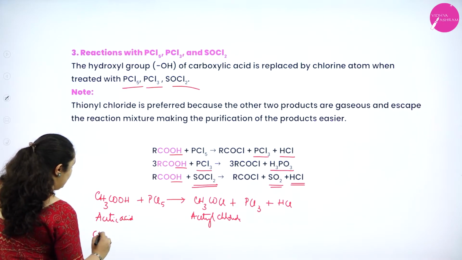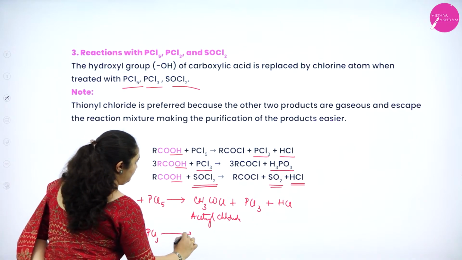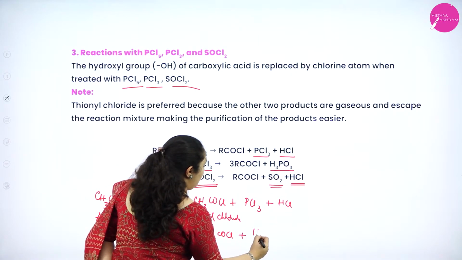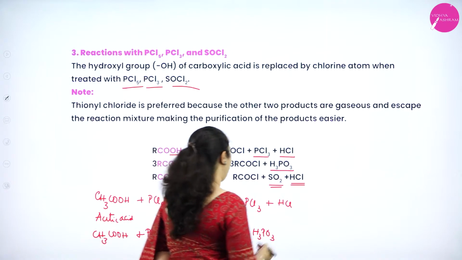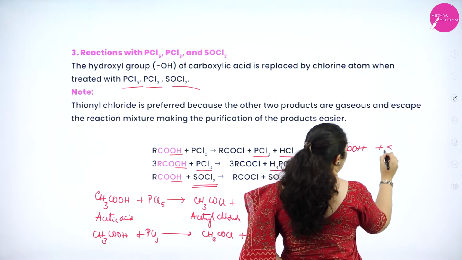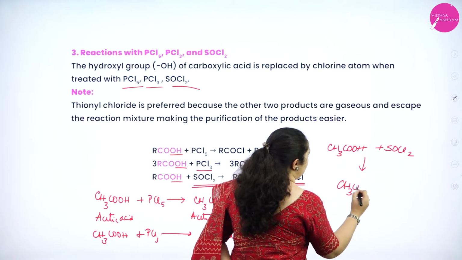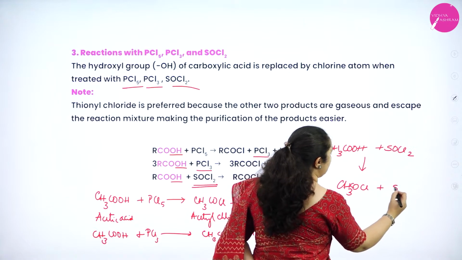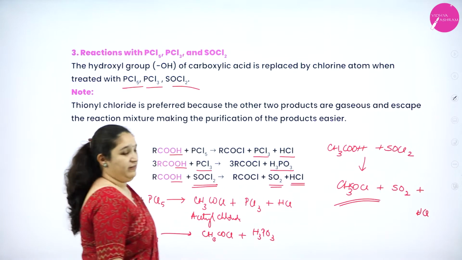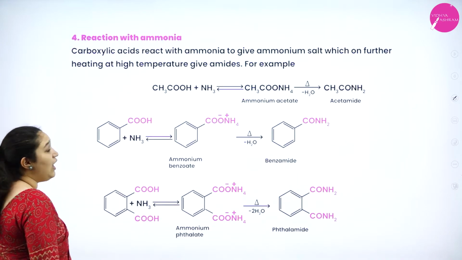So same thing, acetic acid only I'll take with PCl3, CH3COCl plus H3PO3. Okay, I'll write the last one, CH3COOH plus SOCl2. I'll get CH3COCl plus SO2 and HCl. So this is the way we write the example. Okay. Next one, reaction with ammonia.